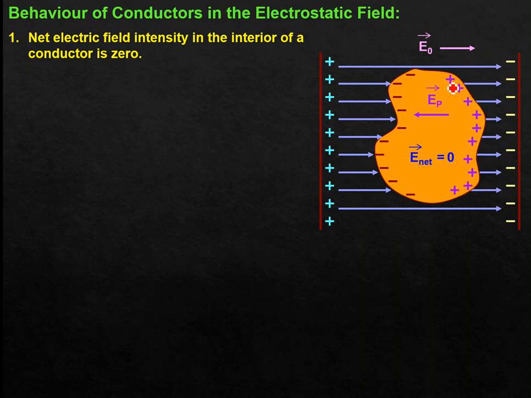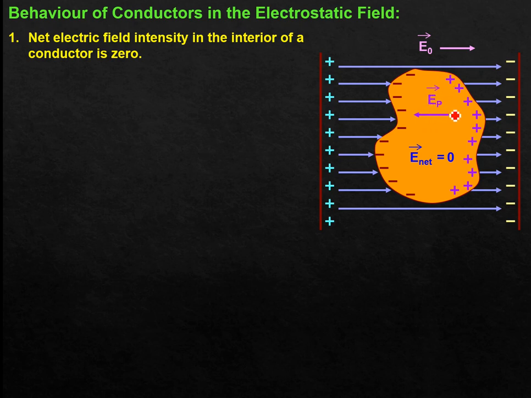You can think of these as point charges individually. Here some positive charge, here some negative charge. So an electric field will be there; from a positive source charge the field is directed away, and for a negative charge it is directed towards. So due to the accumulation of negative charges on the left portion and positive charges on the right portion, an electric field will be set up. I have termed this electric field E_P. Why E_P? P stands for polarization.